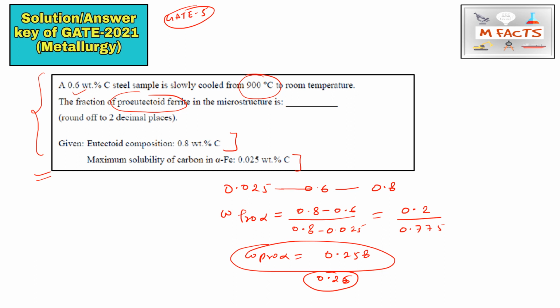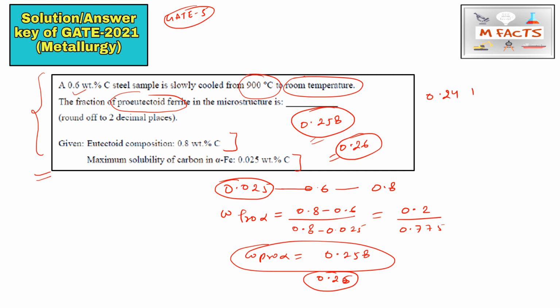So the correct answer is 0.258, and you can take 0.26 because they ask for up to two decimal places. So 0.26 is also correct. I know a few people took 0.025 as zero because they are cooling up to room temperature. In that case you will also get into the range, because they will give the range like 0.24 to 0.26. So don't worry, you will get the same answer. The answer will be in the range of 0.24 to 0.26.